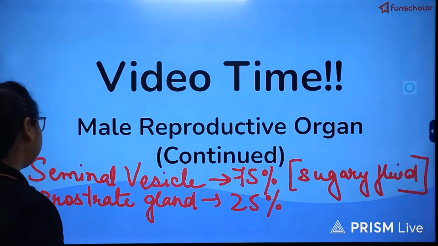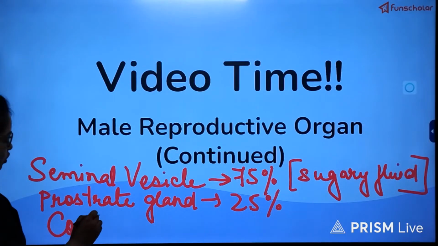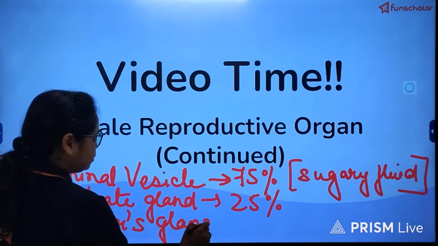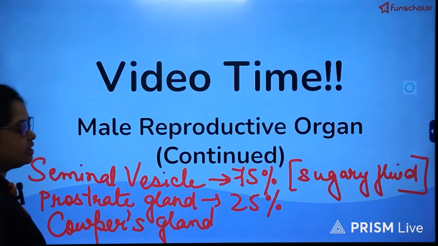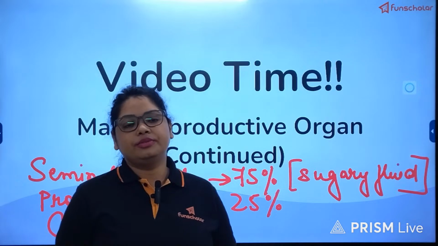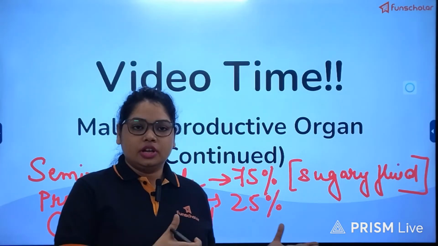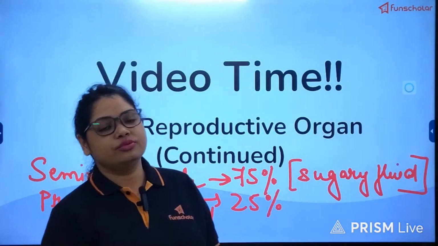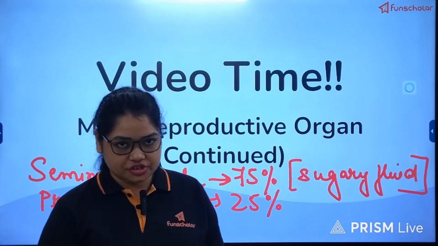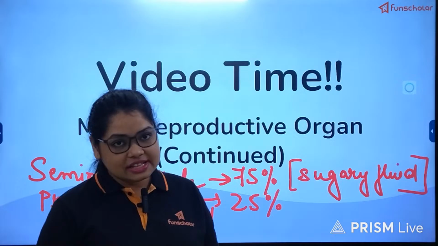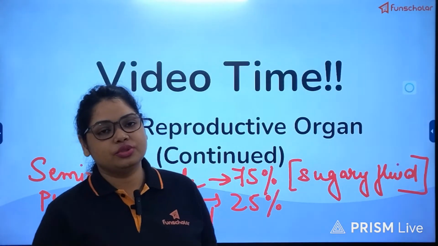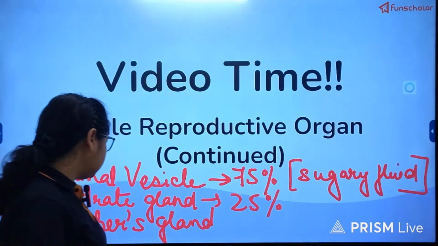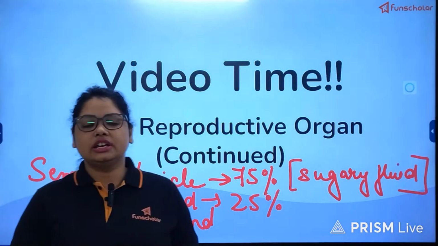And finally, it will pass through the Cowper's gland or bulbourethral gland, which will help in neutralizing the pH of the urethra. Just like the vagina of the female reproductive tract, the urethra of the male reproductive tract is also acidic, for the same reason, that is to prevent bacterial growth and infection. But during passage through the urethra, the sperms need to remain viable, so the Cowper's gland secretion helps in doing that.